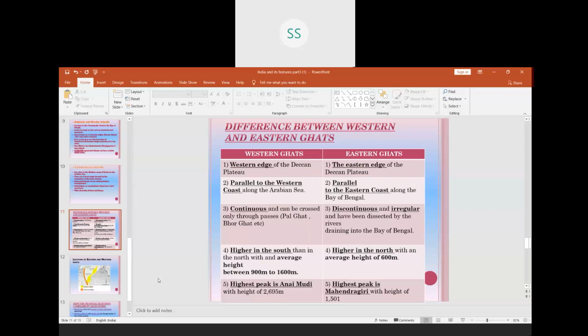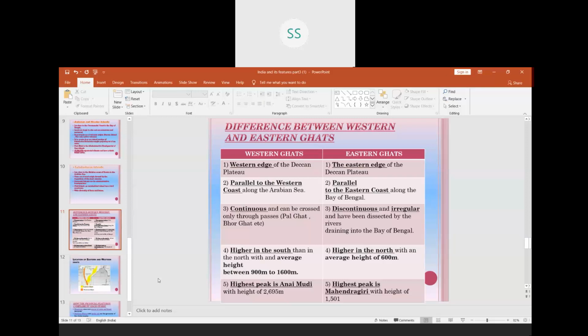Their altitude is not very high. So we can see that the peaks in the Western Ghats have a height between 900 meters to 1600 meters. And the highest peak in Western Ghats is Anaimudi.